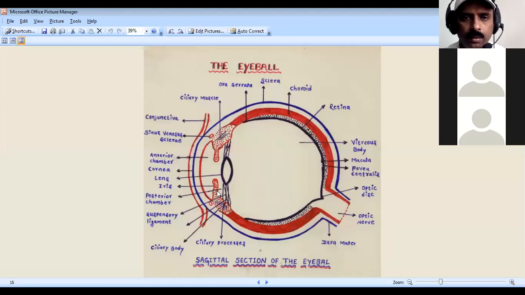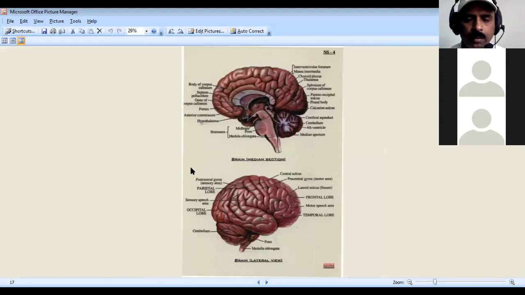So the sagittal section is like a camera. You are going to get three layers. We get the sclera on the outermost, and anteriorly we have the cornea. So the cornea and sclera are outermost. Then the second layer is the choroid, and the third, nervous layer, you are going to call the retina. Here we have the lens, then the ciliary process and the ciliary body, and this is the iris, which makes the pupil. So this is all about the 12th standard question.